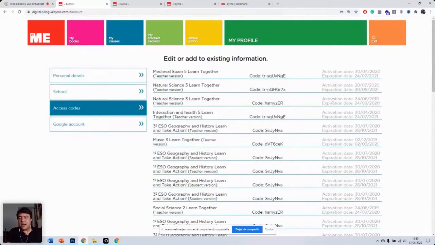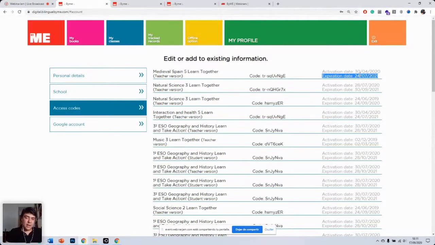Here you can see the licenses that you have activated in your account, and you can see the activation date and the expiration date. Sometimes licenses last for about 2 years. So after 2 years, if you try to open a book, you might get an error, and that might be because your license has expired.